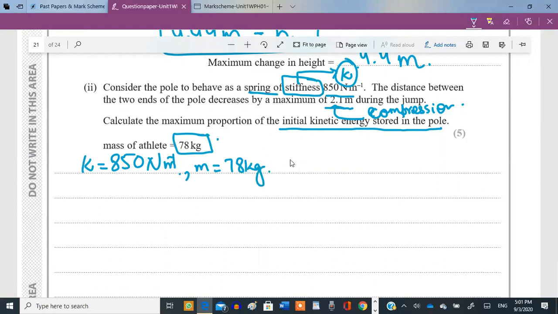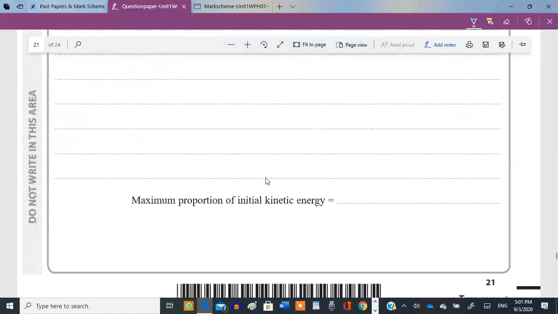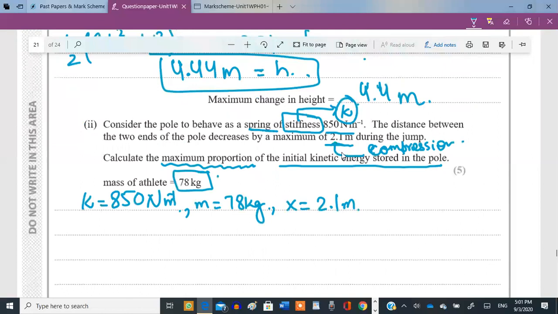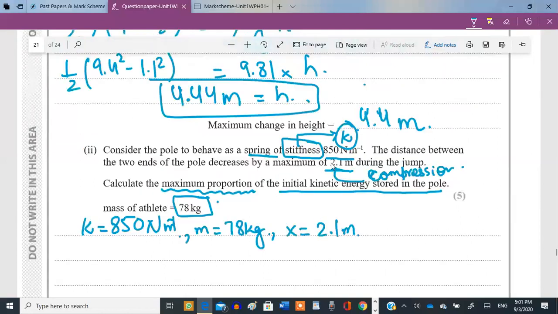The maximum extension or the maximum compression, meaning the value of x, is given to you, which is 2.1 meters. We need to calculate the maximum proportion of the initial kinetic energy which was stored in this pole to change the height by this much.